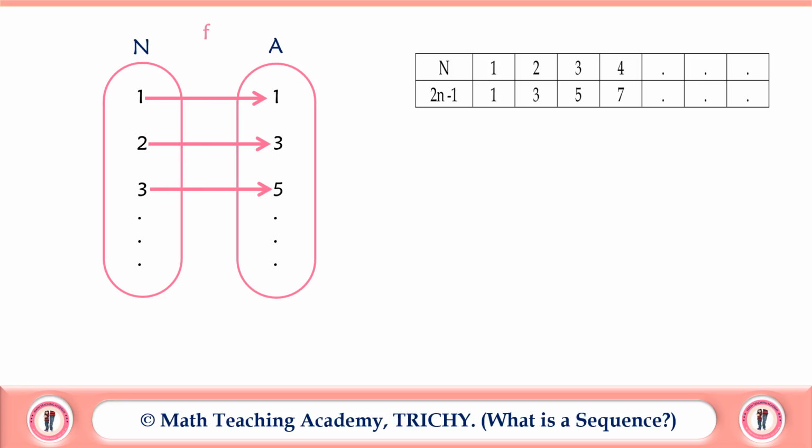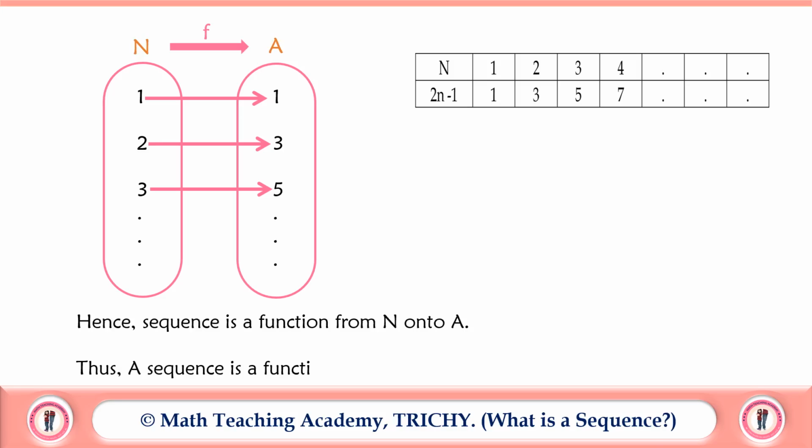Here you can easily see that there is a relationship from n onto A. That is, 1 is related to 1, 2 is related to 3, 3 is related to 5. Therefore, we can name this a function, isn't it? Hence a sequence is a function f from n onto A. Thus the definition of the sequence is that it is a function from n onto any non-empty set. So this is the exact definition of the sequence.